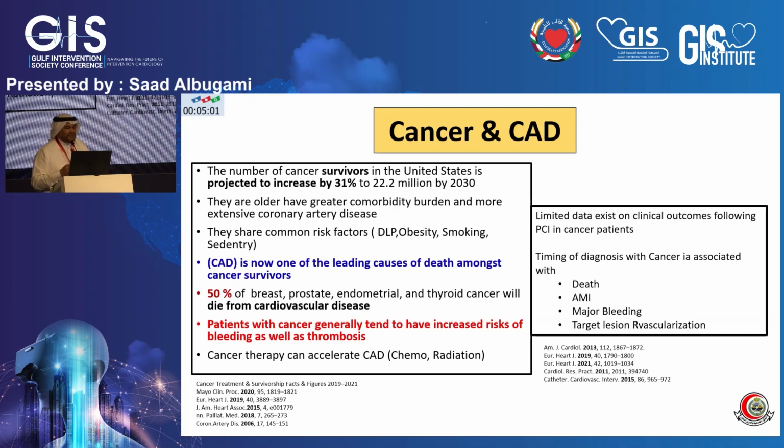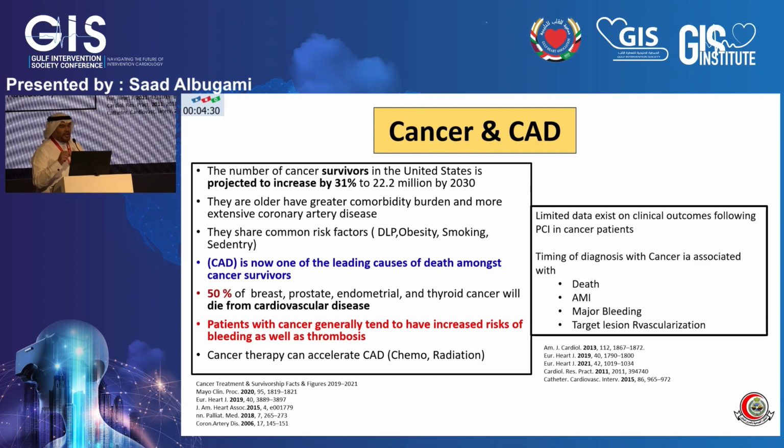So what do we know about cancer and coronary artery disease? Nowadays, patients with cancer tend to live longer. Many patients survive for a longer time, and the number one killer in those patients is actually coronary artery disease. 50% of patients with breast cancer, prostate cancer, endometrial cancer, thyroid cancer would die of coronary artery disease. Those patients share the same risk factors as patients with coronary artery disease.